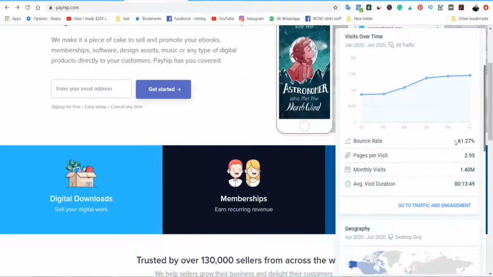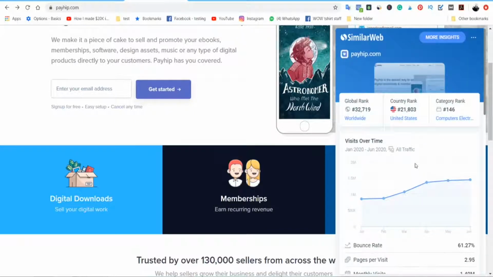So take a look at the bounce rate over here as well. It's very low. On average, whenever people go into Payhip.com, they spend almost 14 minutes. So 14 minutes is a very long period of time, guys. When someone spends a long period of time on a particular website, the chances of them buying from you are really high. So that is very powerful.